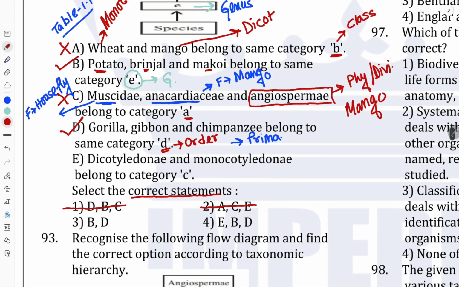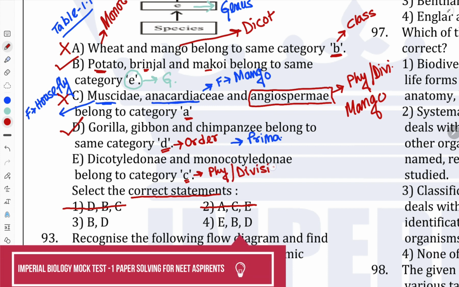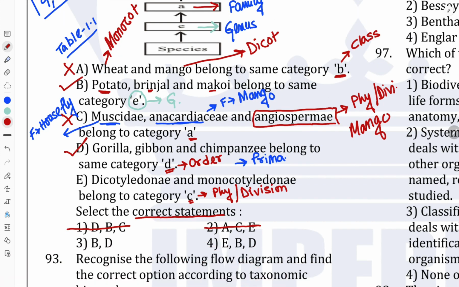But dicotyledons and monocotyledons actually belong to the class level, not phylum, because monocot and dicot is a class level. So option number 3 is correct, and we can easily eliminate option number 4.